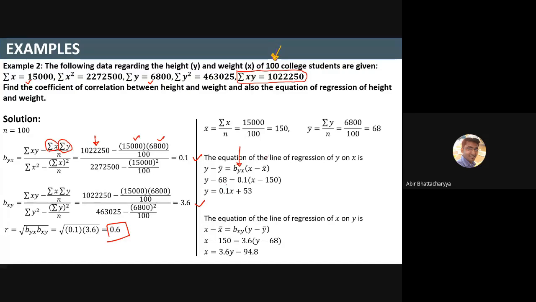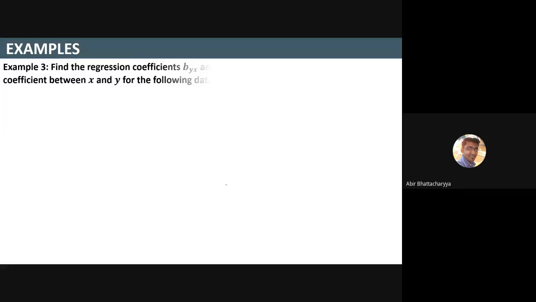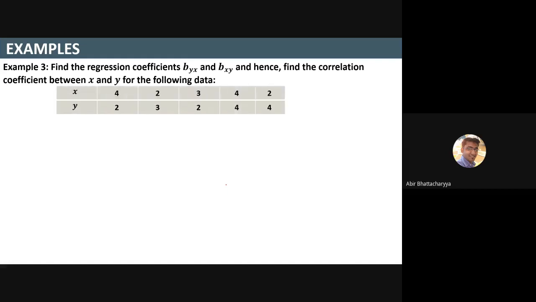All right. So if it is clear, the next question is for you. Example number 3. Find the regression. This is the last question for today, as I have another class at 2:55. Find the regression coefficients byx and bxy. Hence find the correlation coefficient between x and y from the given data.